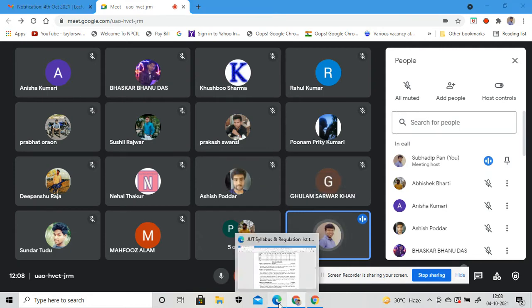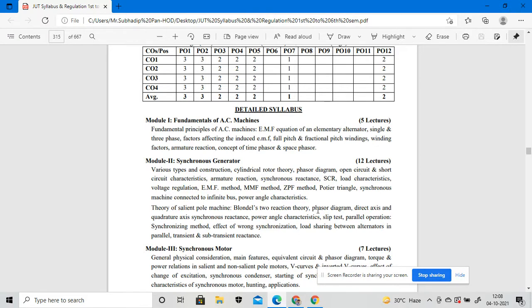In module one, we will discuss the fundamentals of AC machines, the fundamental principles of AC machines. Machines are divided into two different segments: one is called the AC machine, another the DC machine, right? The alternating current machines and the direct current machines. Inside the fundamental principles of AC machines, we have to discuss the EMF equations, the EMF equation of elementary alternators.